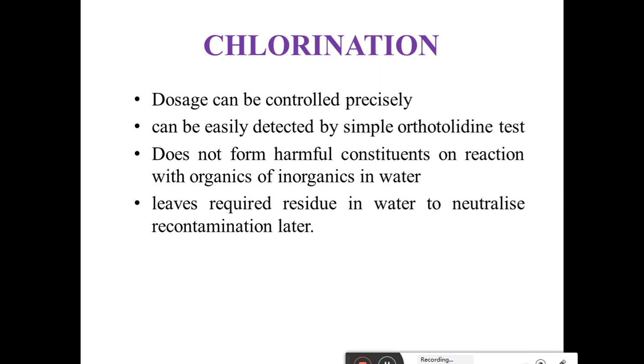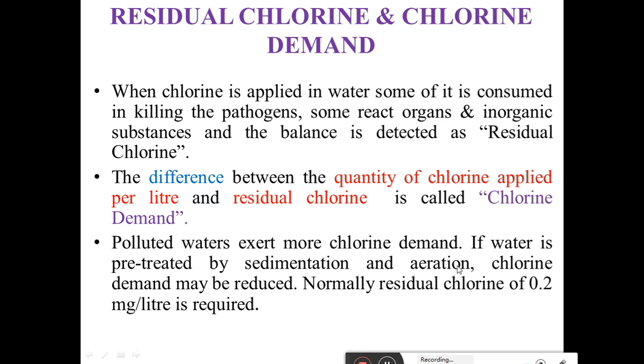This is very important. It keeps a residue in the water. Whenever we supply water to people through pipelines, if the pipelines are faulty or the pipes leak, future contamination can occur. That's why, whenever we add chlorine as a disinfectant, it leaves a residue to avoid future contamination of the water. That is a very important advantage of chlorine.